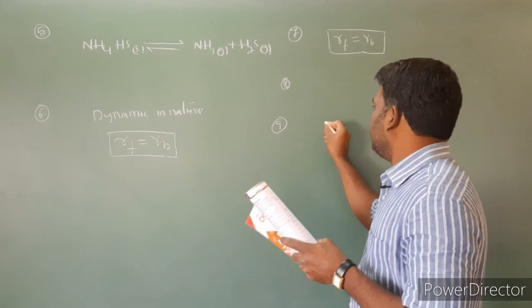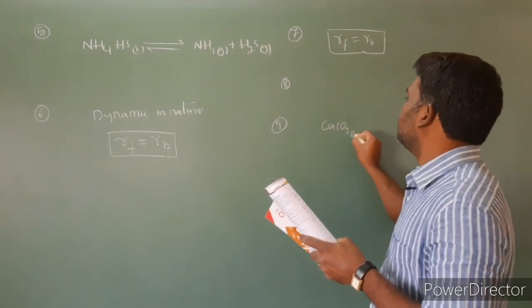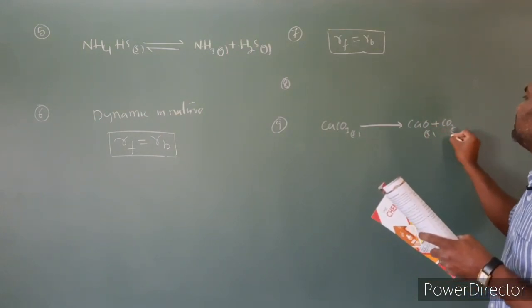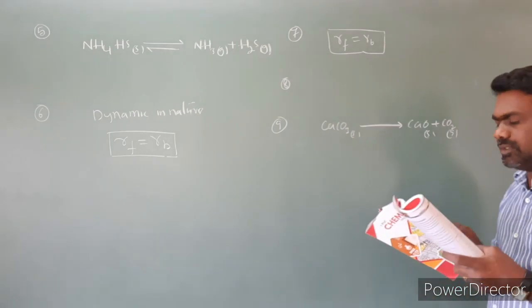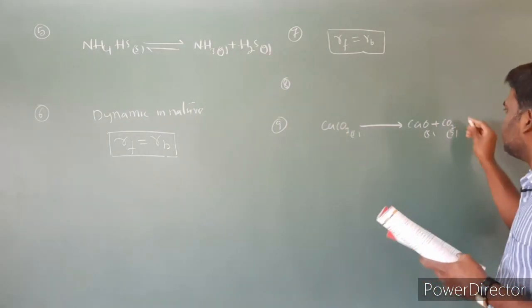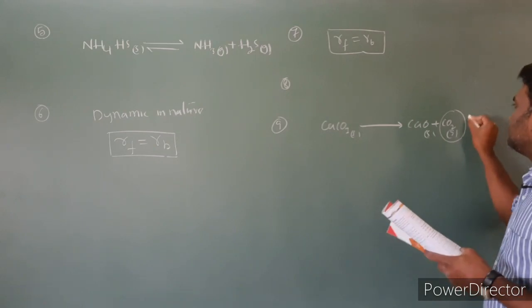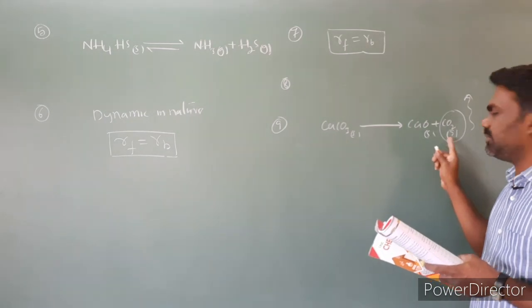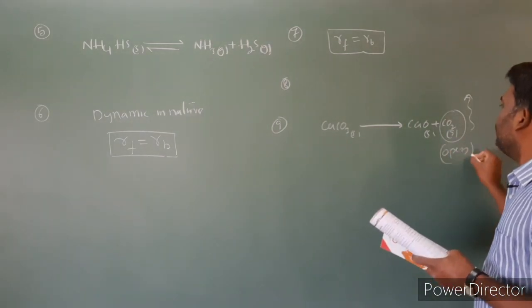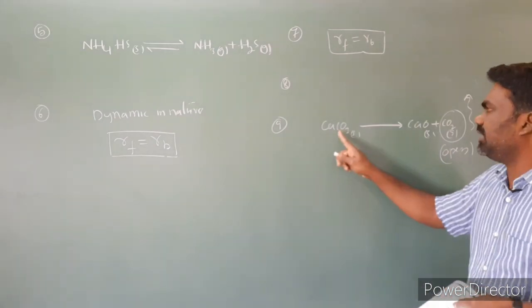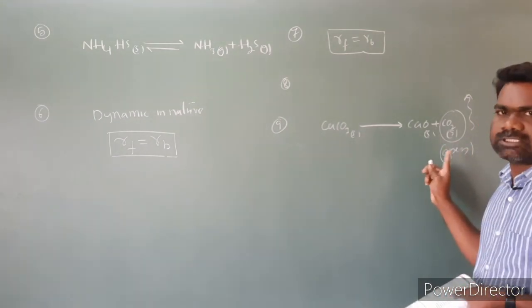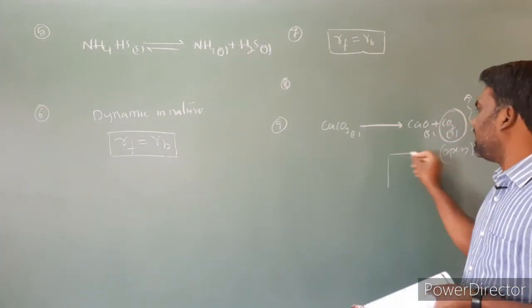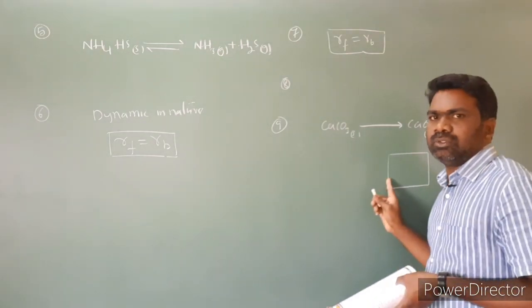In the reaction of CaCO3, which is a solid, it gives rise to CaO, a solid, plus CO2, a gas. Whenever calcium carbonate undergoes thermal decomposition, the carbon dioxide gas will escape from the container. So to make the reaction reversible, carbon dioxide is not available, because it is an open vessel. In an open vessel, the thermal decomposition of calcium carbonate is an irreversible reaction because carbon dioxide escapes from the container. If you want to make the reaction reversible, we must take a closed vessel.